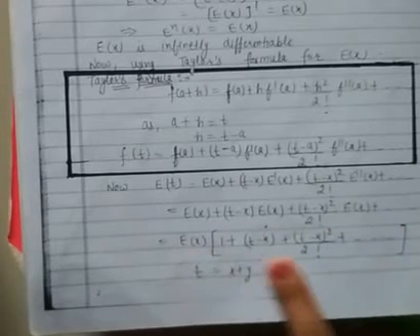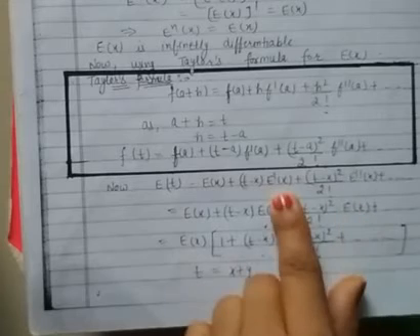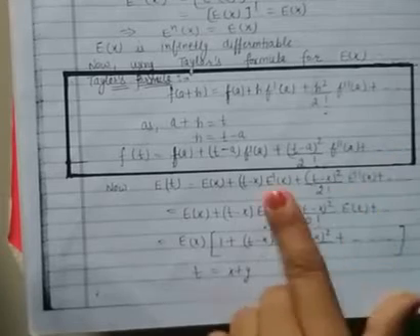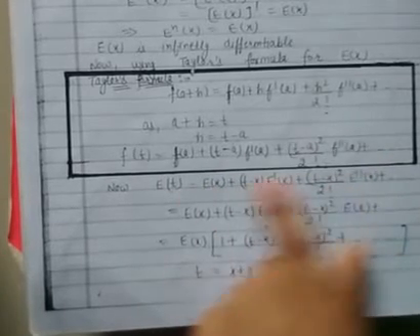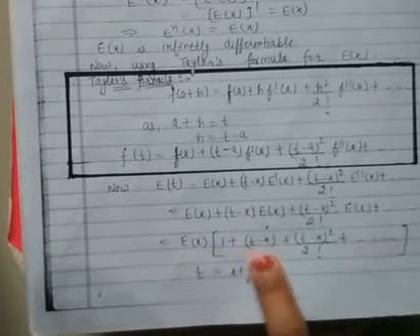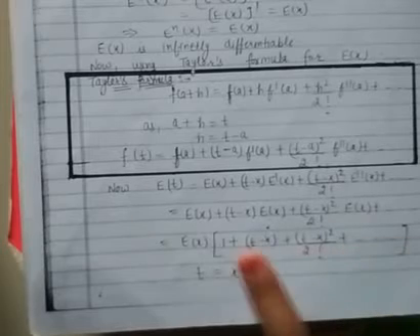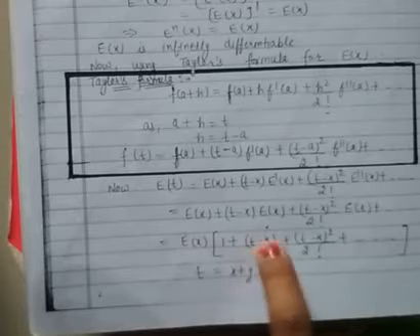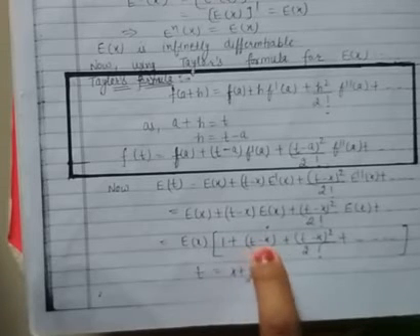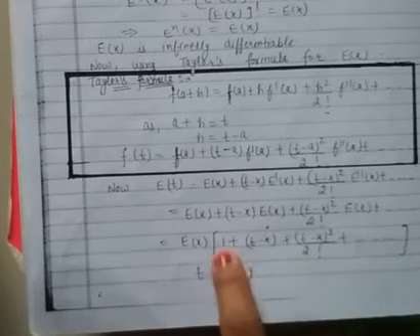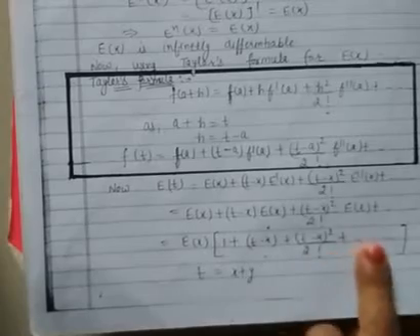Now for e(x), because each of these, e dash, e double dash x, e triple dash x, that is, all the derivatives of e(x), is e(x), we get e(x) in each term and e(x) will come out, and we get 1 plus (t minus x) plus (t minus x) square by 2 factorial. Now put t to be x plus y. So what you are going to get is x plus y minus x, that is y, and y square. So 1 plus y plus y square by 2 factorial, and so on, that is e(y).